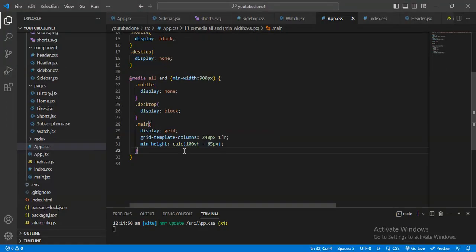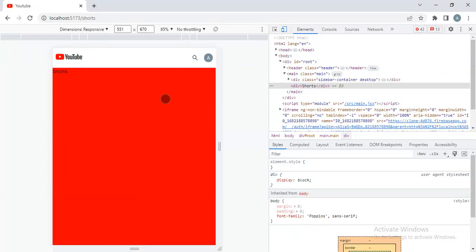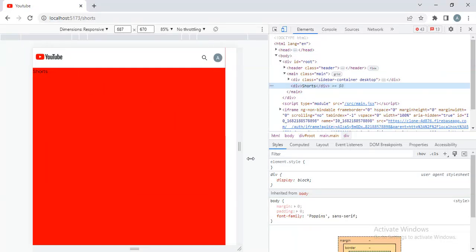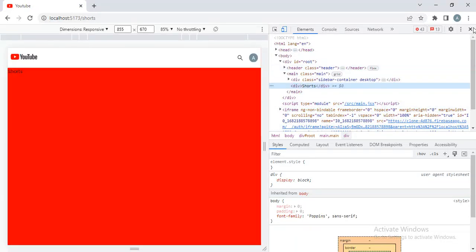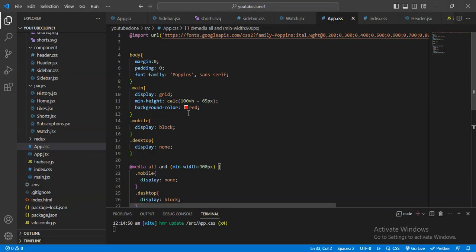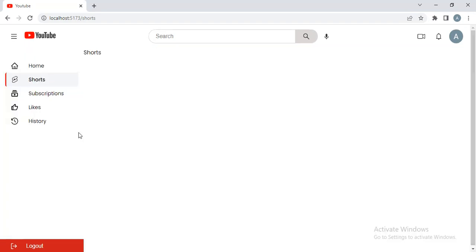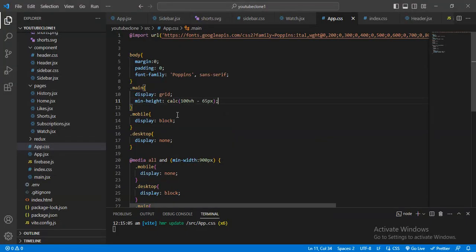Now our part will be done, and when I go on the desktop version, this sidebar will be displayed. Now I want to make this toggle active, to display or not.